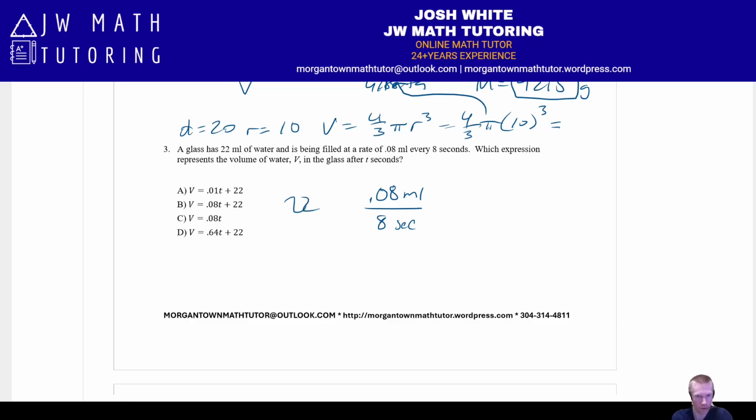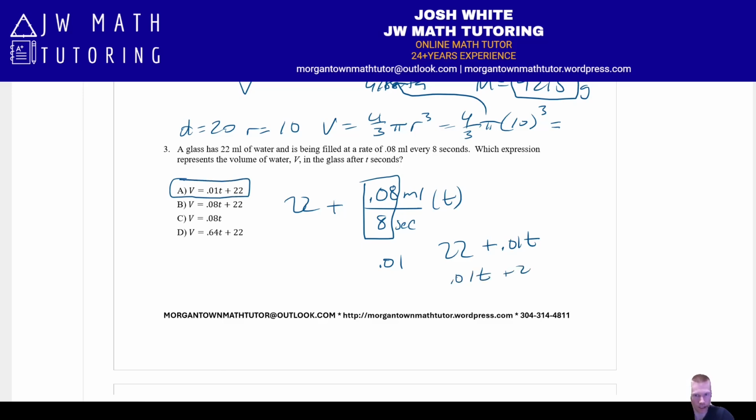Okay, and we're starting with 22. So obviously we're starting with that, and then we're adding this, times t seconds. Problem is, this doesn't look exactly like any of the answer choices. So what you have to recognize is that this part right here is just going to reduce to 0.01. And therefore, it's going to be 22 plus 0.01 t, or if you look at answer choice A, you just flip the terms and turn it into 0.01 t plus 22.